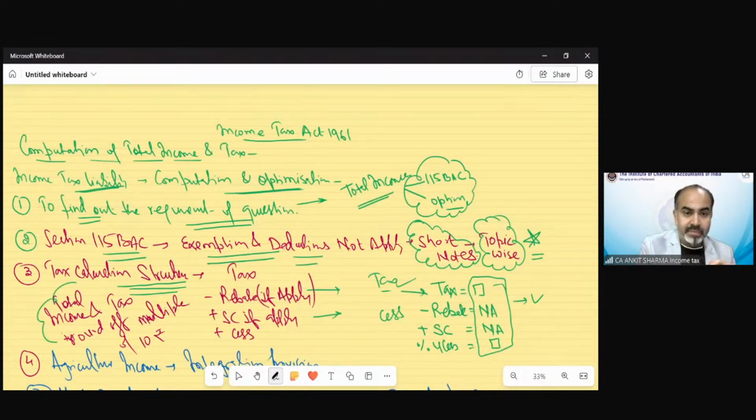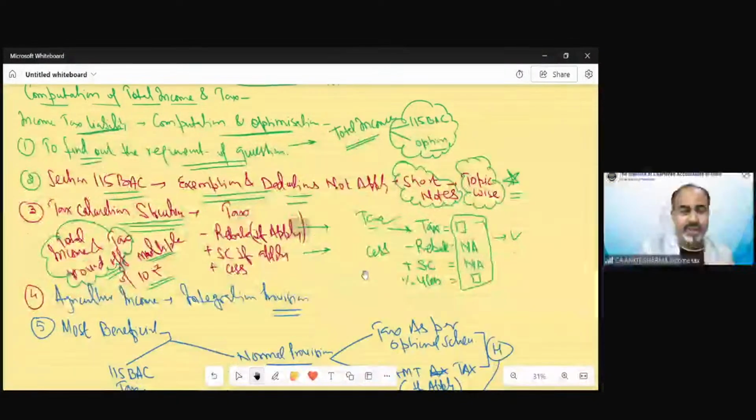Again, total income and tax liability need to be rounded off to a multiple of 10 rupees. Please make this also your habit. Whenever you are solving questions for practice from your MTP, RTP, study material questions, illustrations or past year questions, always give your answer of total income and tax in multiples of 10 rupees. Clear?